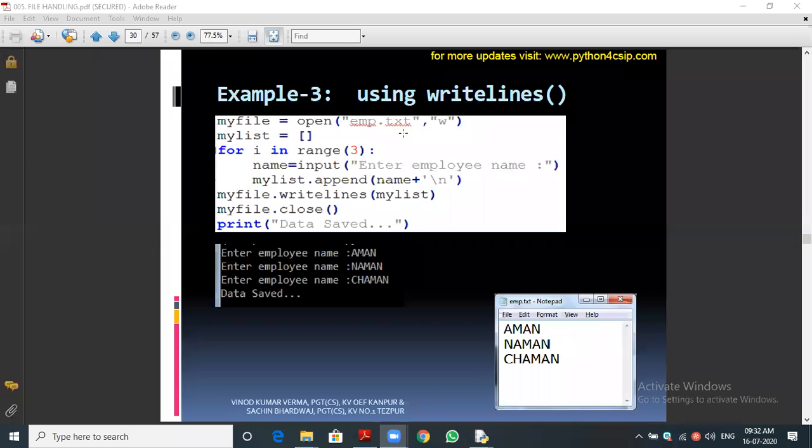So please note, please see this program. Have you understood this program? Yes. Writelines function: how to use the list in order to store multiple data. If you want to store all the data, the code will be more. For example, we are getting the employee name, employee date of birth, employee salary, employee ID, like this we are getting all the details of the employee. Those details we want to store in a single line or multiple lines, it may be different. So if we want to store them, we should definitely use a list. That is very important. Okay, let me see the next program.